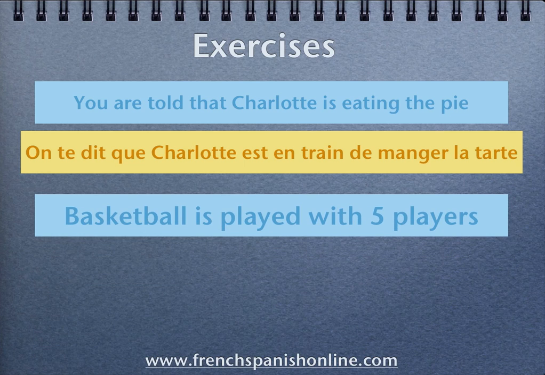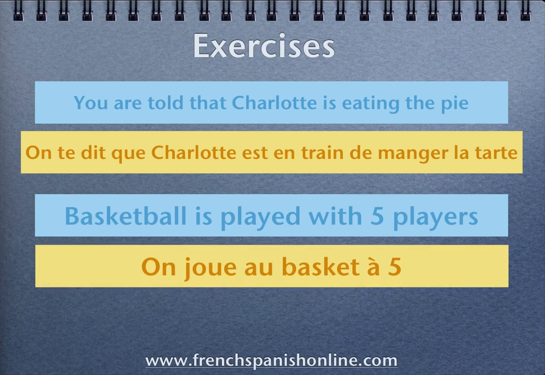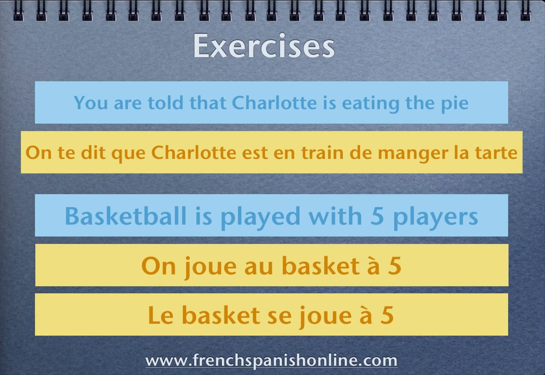Basketball is played with 5 players. Here, as you can see, is a general statement because basketball is always played with 5 players. So we can use a reflexive verb in this sentence. But also we can use the pronoun on because we don't know who is playing in this sentence. So first, on joue au basket à 5, and with the reflexive verb, le basket se joue à 5. And again, you can make your own reflexive verb for general statements.